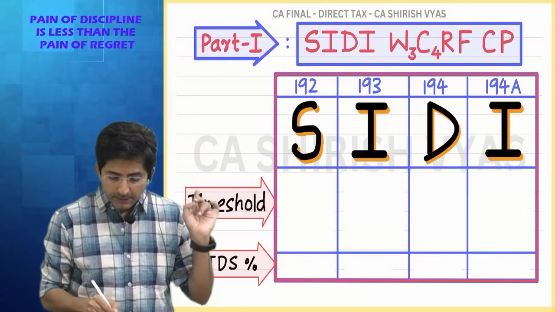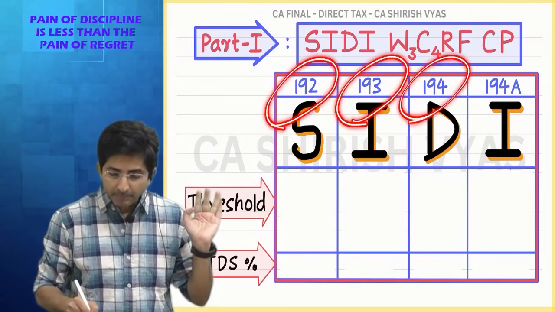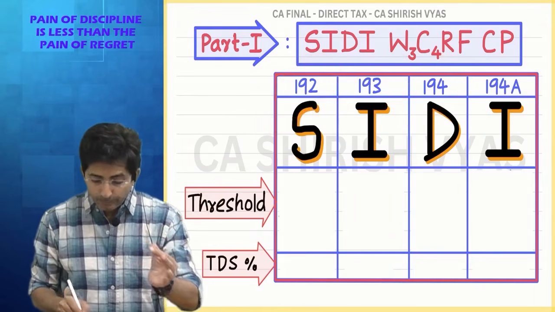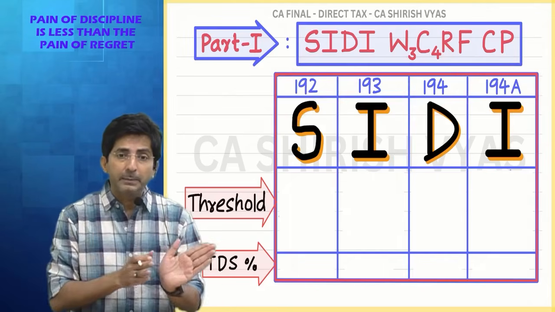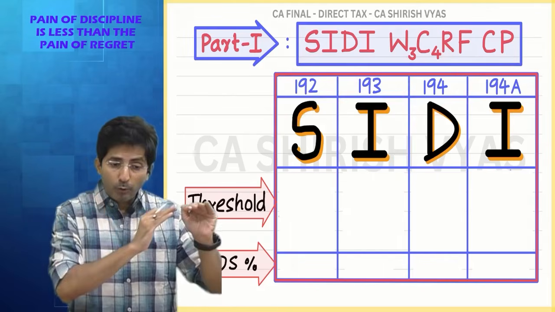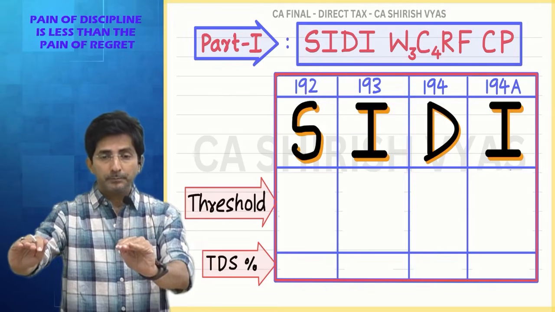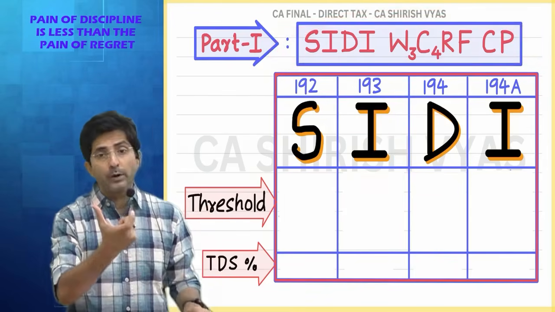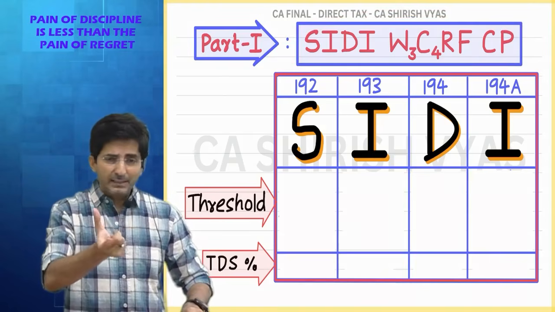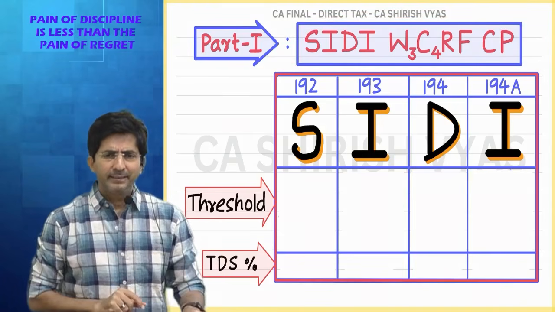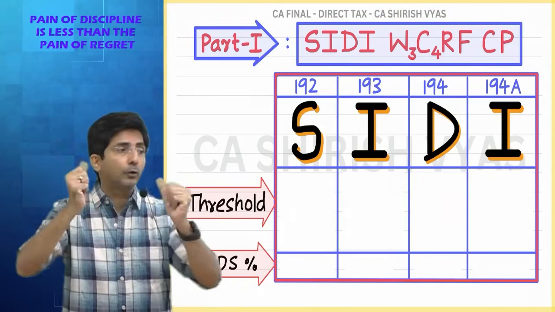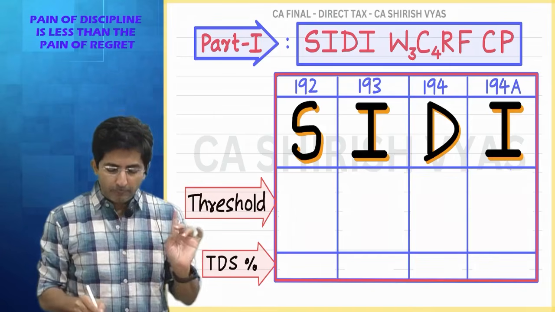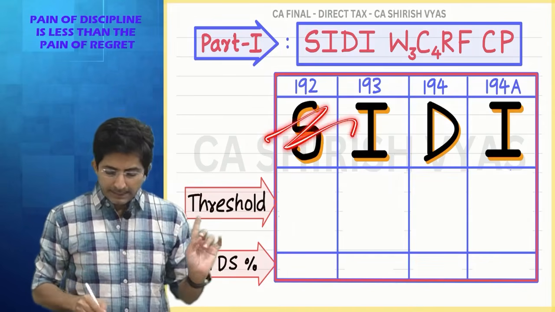If you see, sections are coming in a straight line: 192, 193, 194. After that, all are 194, but with ABCD. And I don't want to disturb the flow of the sections. Because if I jumbled the alphabet, it could become a very good word. Nowadays, you give it to ChatGPT, and it will jumble the words and create good, attractive words. But then that will mess up the sections. That's why I kept the alphabet in the same order, so that sections are not disturbed.